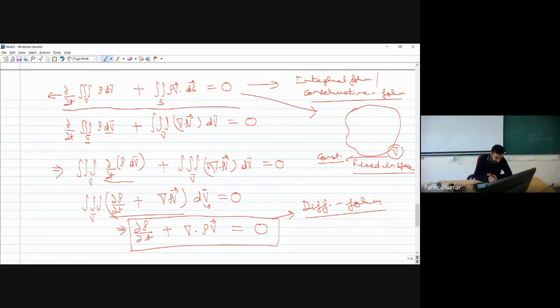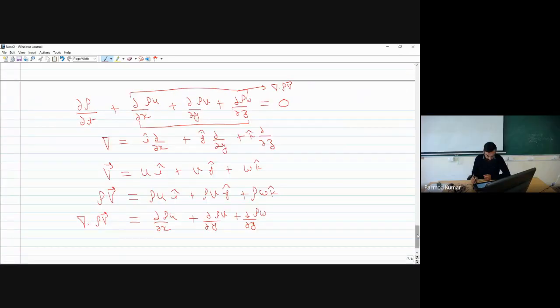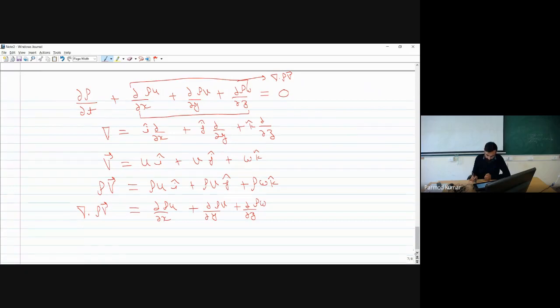Yes. So basically, if you see, this del by del t was outside the integration. So while I have taken del by del t, it will be only acting on rho, because I am doing the integration over the volume. Okay. Yes, sir. The brackets gave me a wrong impression. Sorry for that. Yeah, I have put it wrongly, I think.